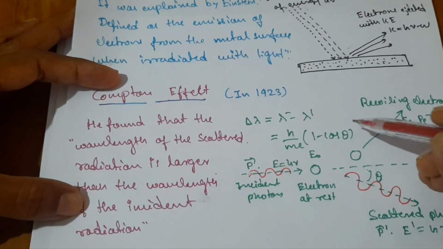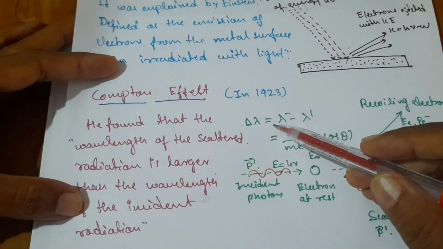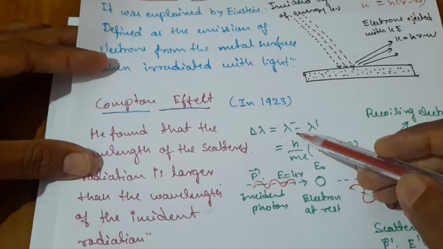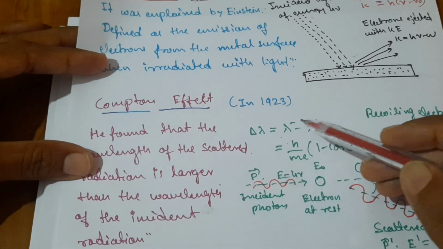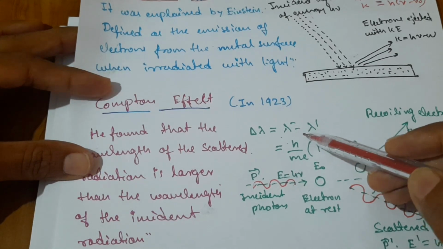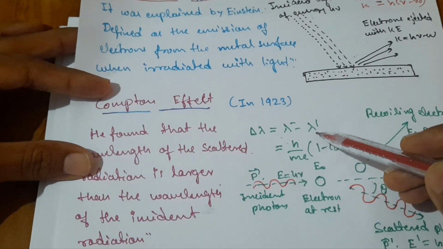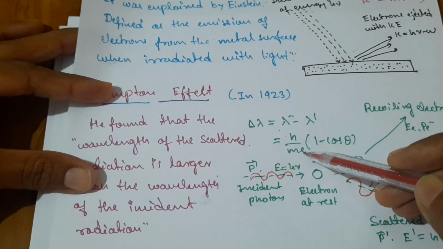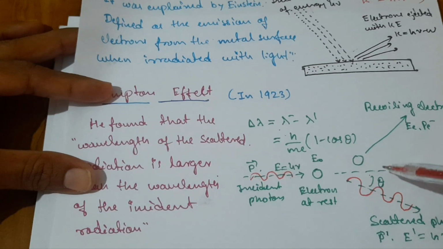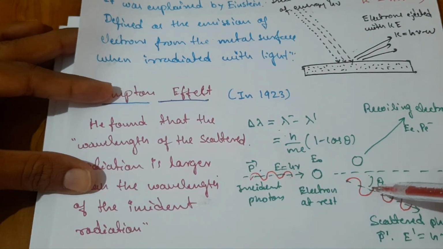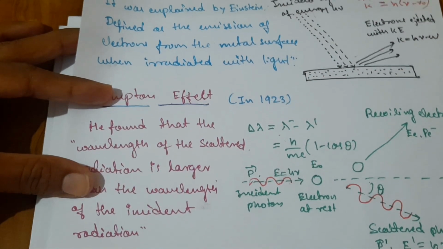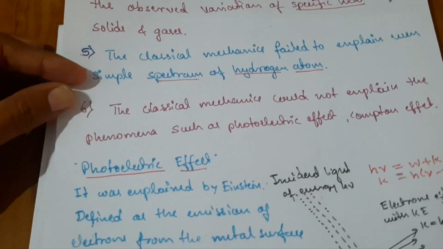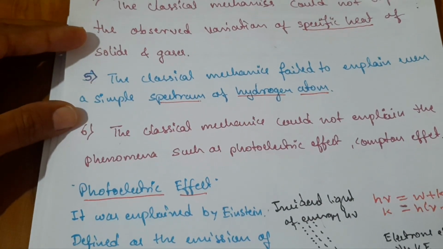That was successfully explained by Compton, and the shift in wavelength, lambda prime minus lambda, equals h divided by m c, where c is the speed of light, times 1 minus cos theta, theta being the scattering angle. This is how the beginning of quantum mechanics happened.